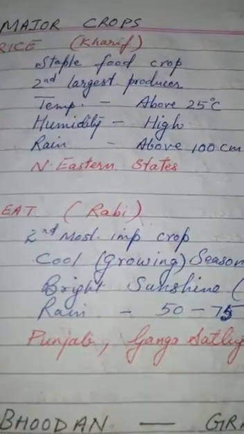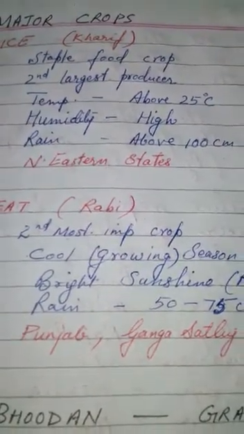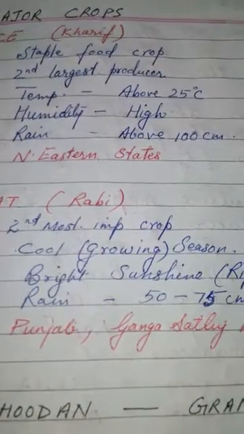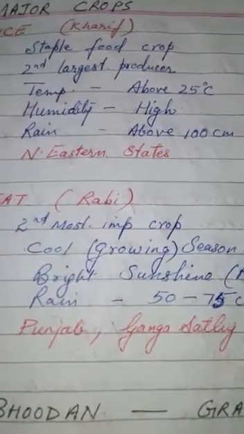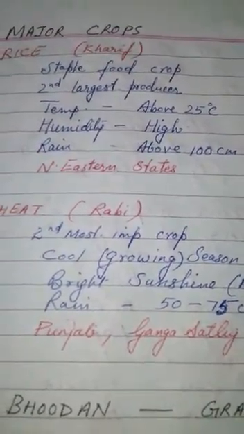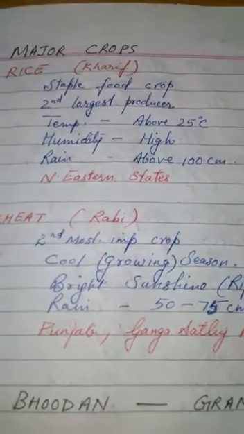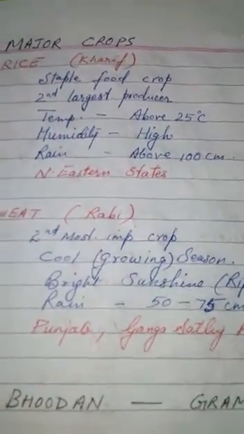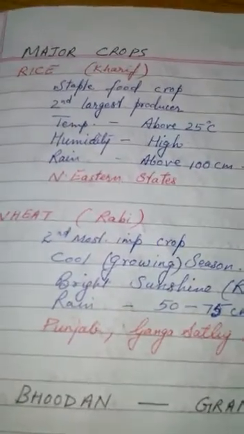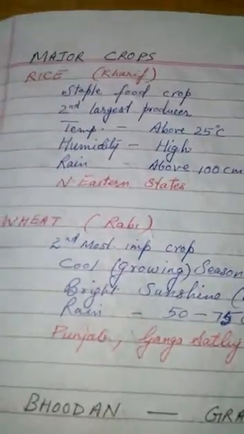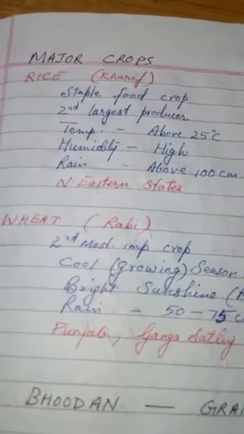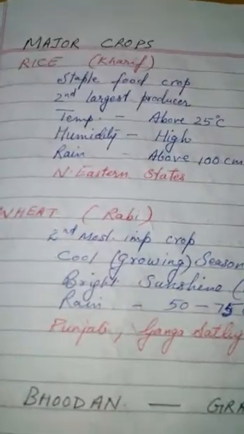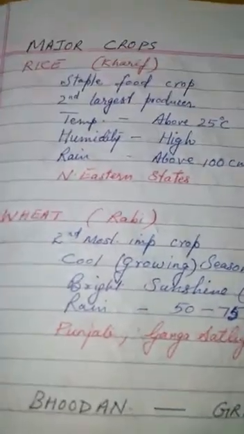The humidity requirement is very high, and the rainfall required for growing rice is above 100 centimeters. Examples are the northeastern states, even Kerala and Tamil Nadu, as it's the staple food crop. Majority of the states grow rice as their main crop.